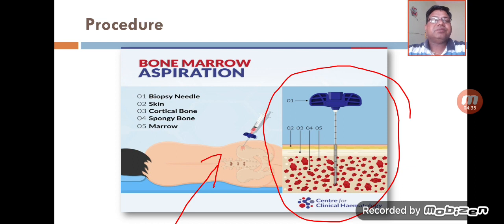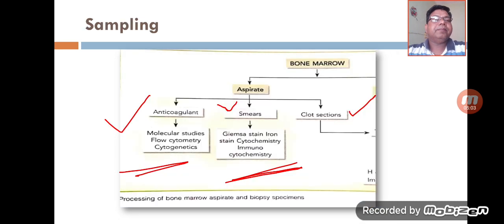The most common site of aspiration is the posterior superior iliac spine, and here in the diagram you can see the aspiration done from the posterior superior iliac spine. The needle passes through the skin, through the cortical bone and the spongy bone, and reaches the marrow. There are multiple steps, and in the diagram you can easily appreciate them.